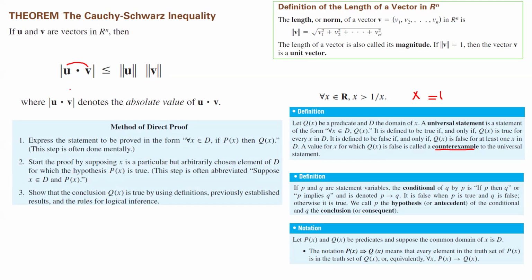So let us begin. We're going to get rid of an obvious case first. Case 1: if u is the zero vector, then it follows that the absolute value of u dot v is the absolute value of 0 dot v, which is the absolute value of 0, which is 0.